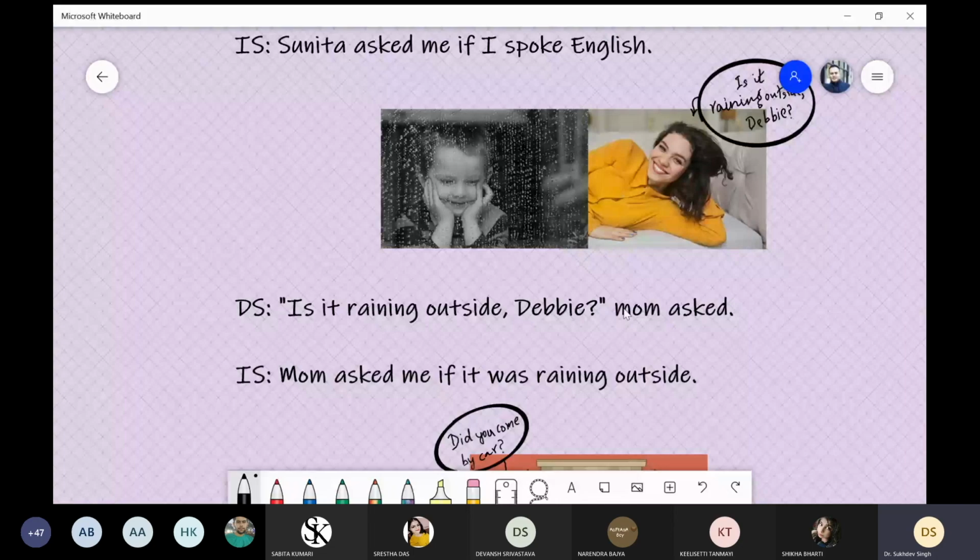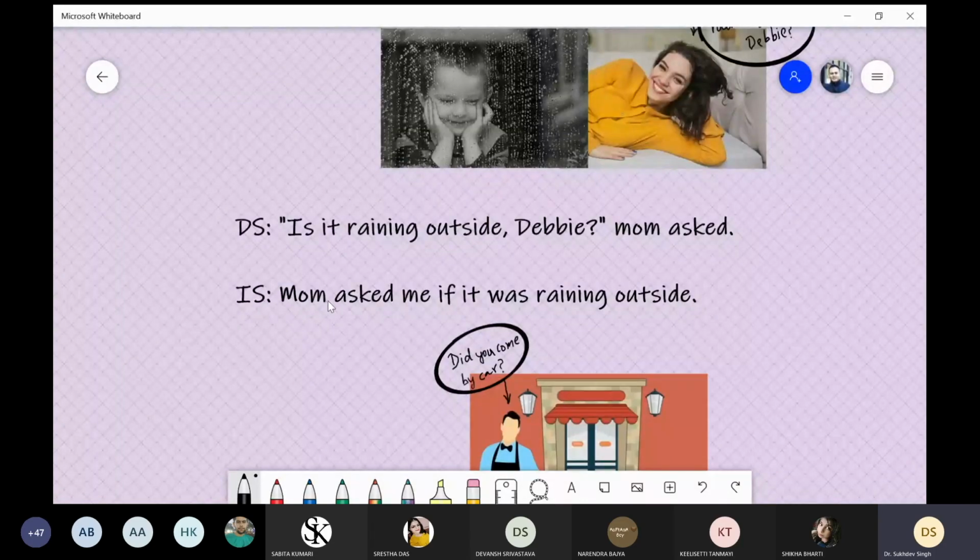Because mom is coming after Debbie and the rest, the M of mom is not capitalized. Mom asked, full stop. And then in indirect speech, we will start with Mom asked. Over here, M is capital. Mom asked, and we are converting it from Debbie's perspective. That's why mom asked me. This Debbie is converted into me.